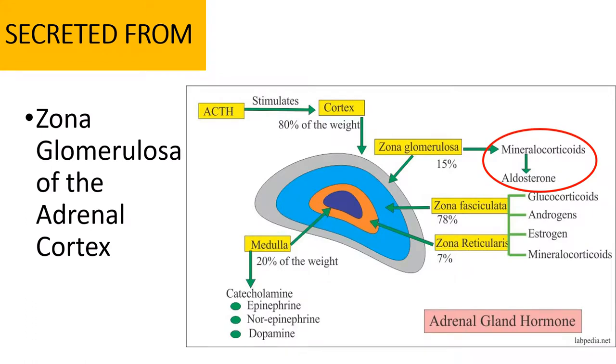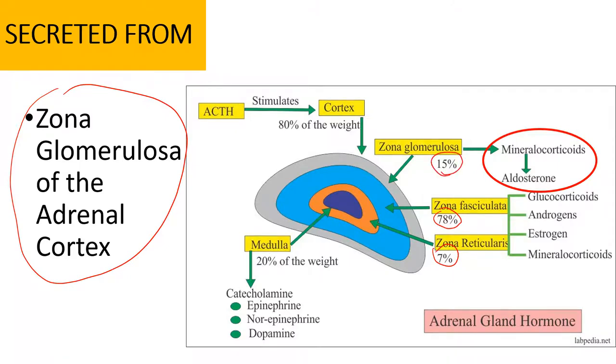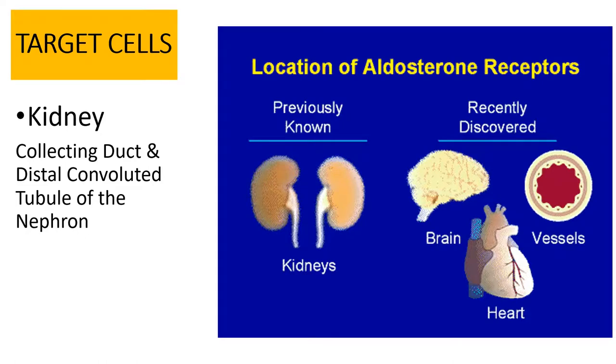So again, where is it secreted from? The zona glomerulosa of the adrenal cortex. I'm not worried about the percentages. It's kind of neat, though, if you wanted to look at it, so you know what part of the adrenal gland is working, how much, what it's secreting, and what's the most that it does. You don't have to know that.